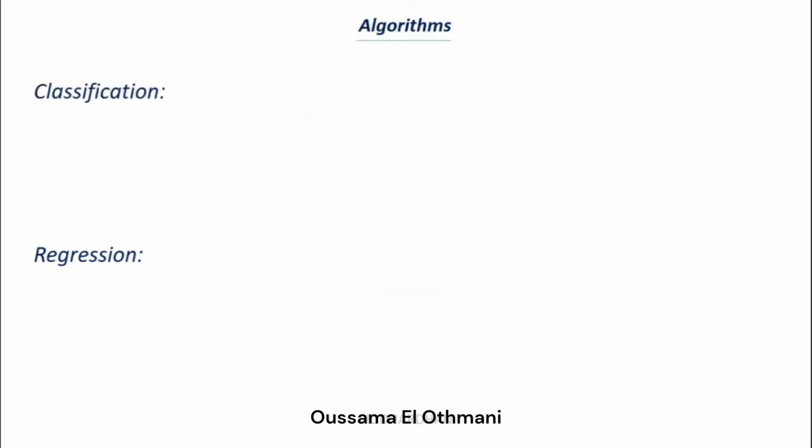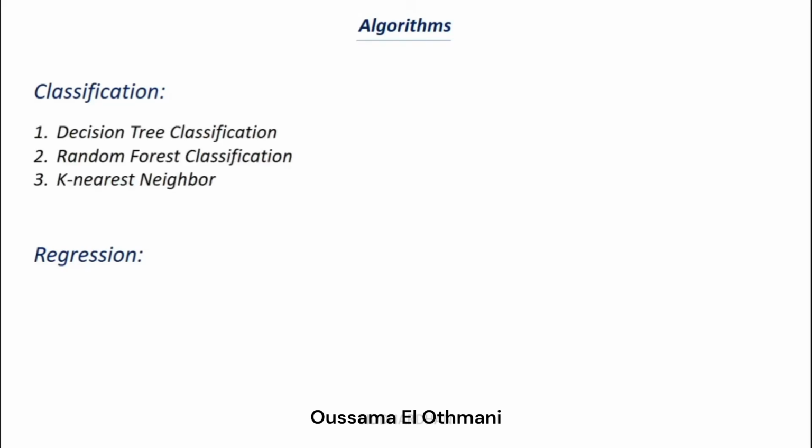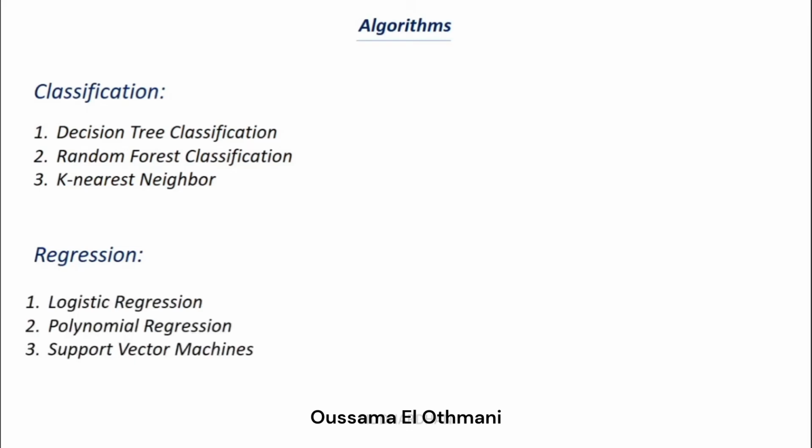Now let's see some of the most important algorithms for classification and regression. Decision tree classification, random forest classification and k nearest neighbor classification are some examples of classification algorithms. Regression algorithms include logistic regression, polynomial regression and support vector machine regression. It's okay if you don't understand these algorithms. We will work on each type once we start the hands-on part, and I'll explain them in more detail in those videos.